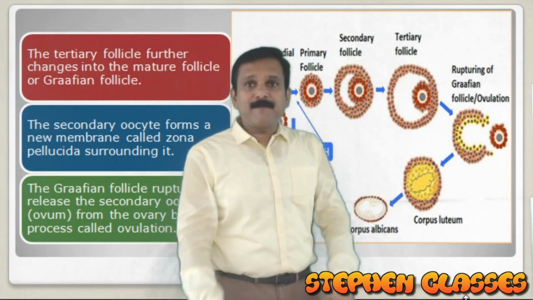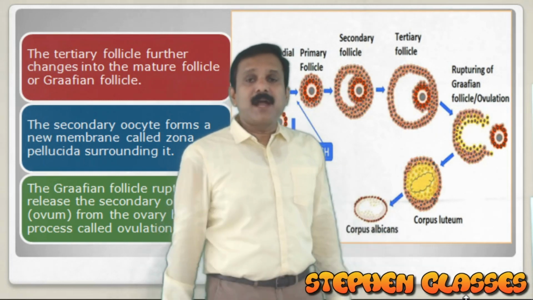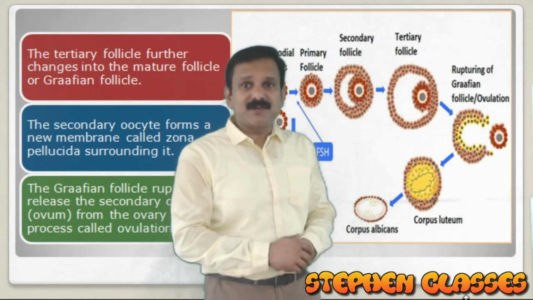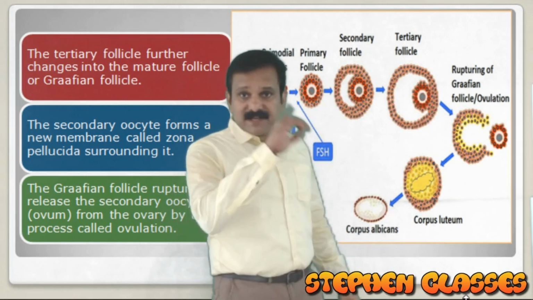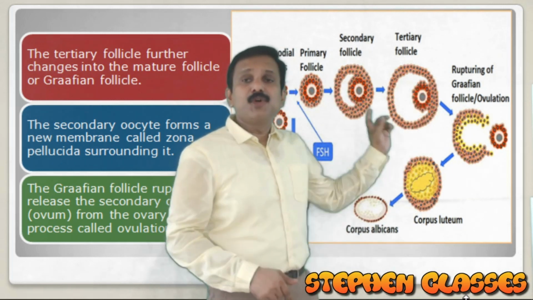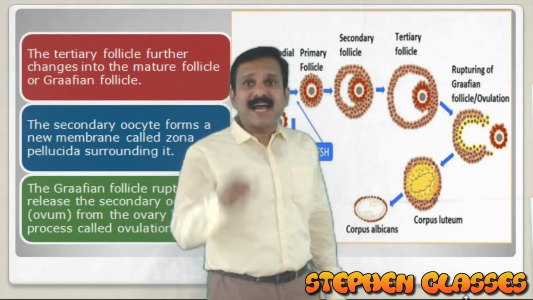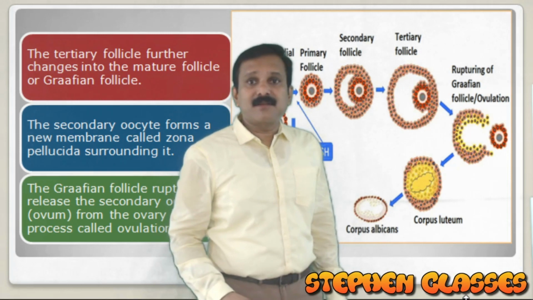From the ovary, this structure called secondary oocyte is coming out, and this is called ovulation. All these stages are present in the ovarian stroma, in the cortex of the ovarian stroma.